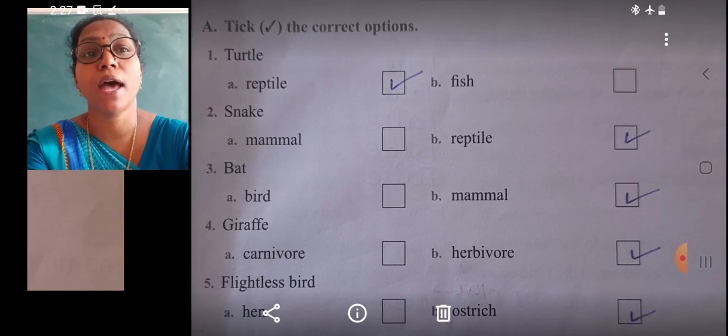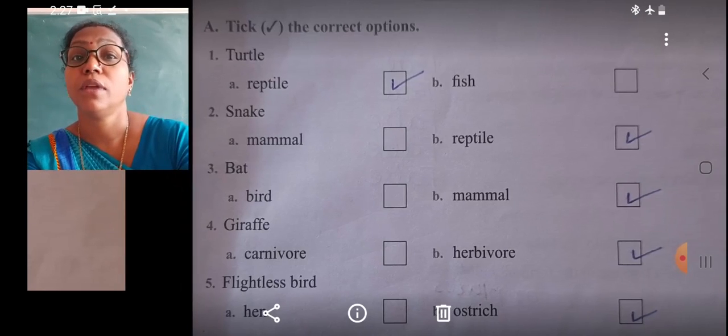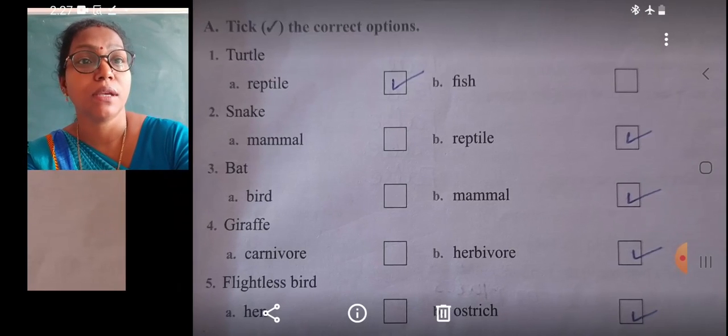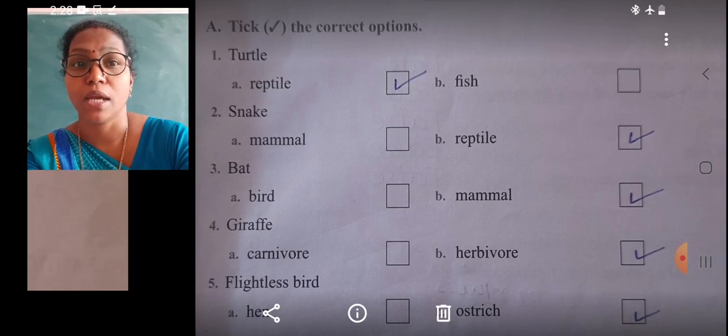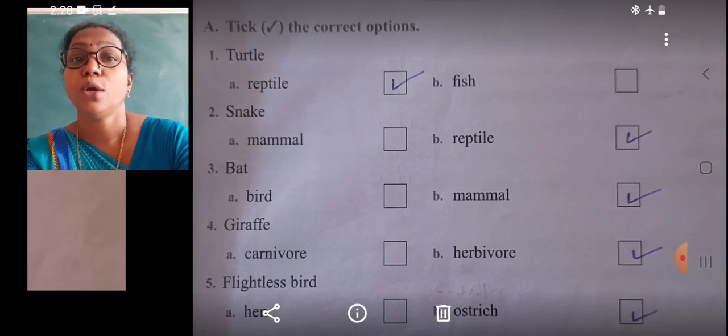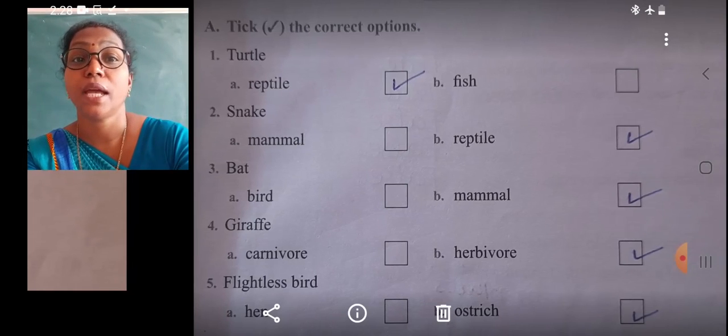Which type of animal? Snake will not give birth to young ones. It lays the eggs and it has scales on its body. So we can say that the snake is a reptile. So second question's answer is reptile. Now children, third question, that is bat.